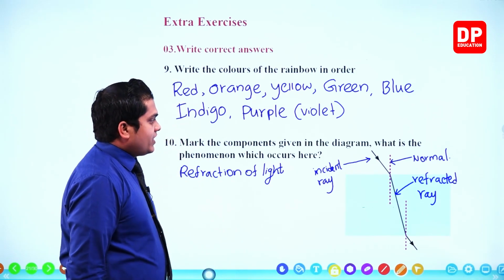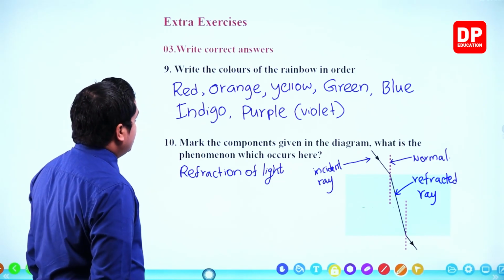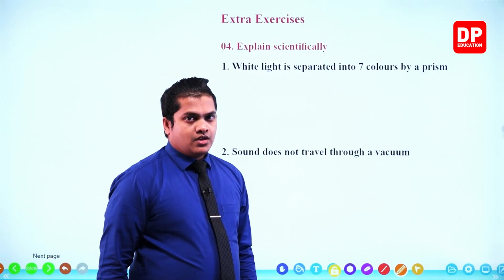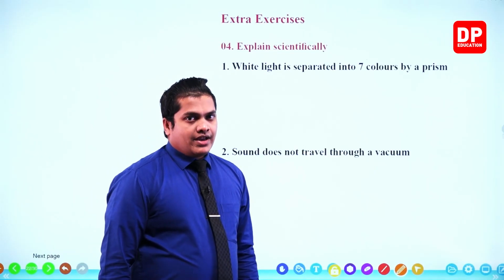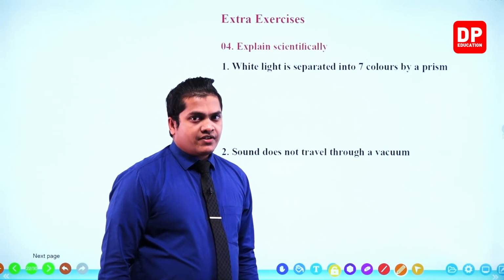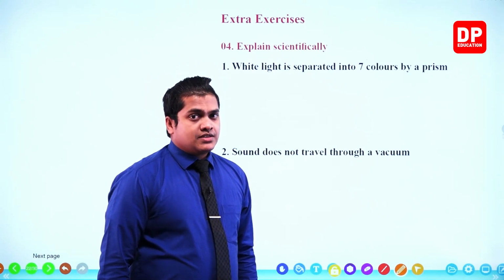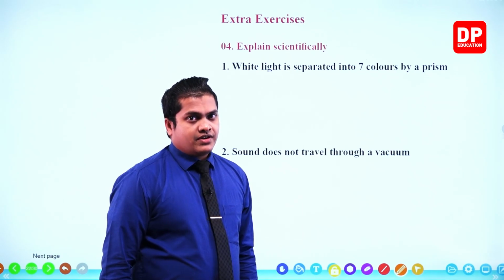Okay, so we have answered the 10 questions in third question. Now the question number 4. So fourth question is an explanation. So here you need to explain scientifically. White light is separated into 7 colors by a prism. Why is that? Because my dear children, white light is composed of 7 different colors. So therefore, upon refraction, because of the dispersion, these light rays are separated into 7 different colors.